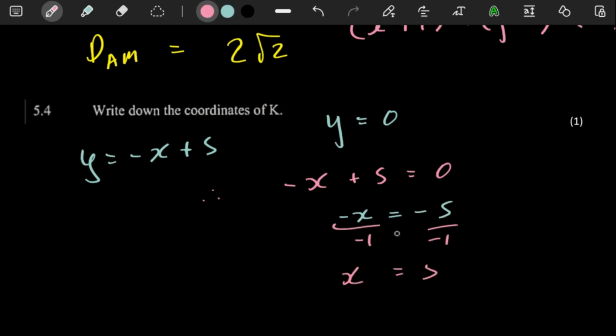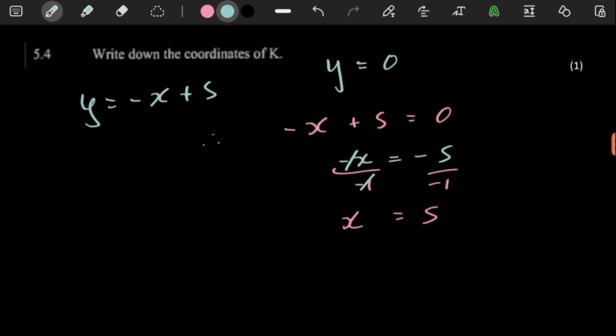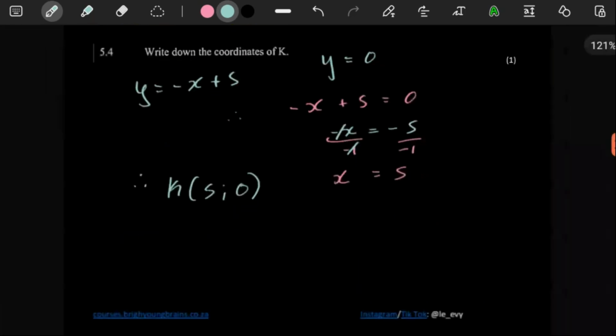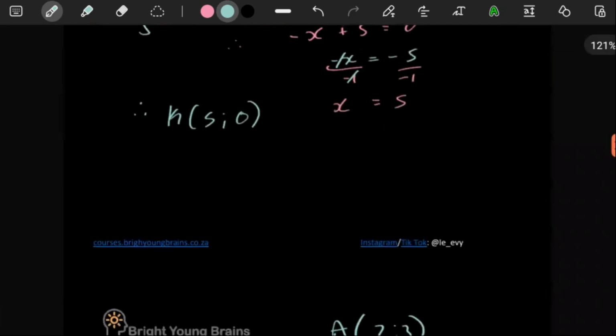X is a 5, because the negative and the negative would cancel each other out here. Nothing crazy. Remember, this is just the x value. So with K, the x value is 5, and then the y value is automatically 0, because if you put a 5 over there, 5 minus 5 plus 5 would be a 0. But you already have the y value.